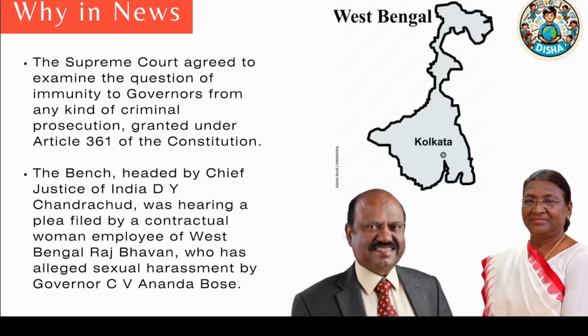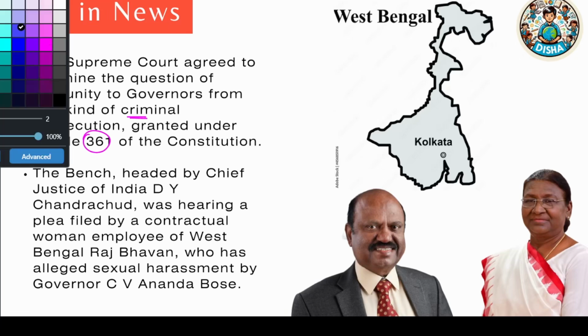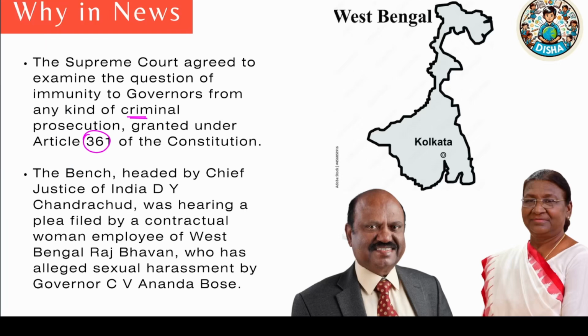So why is it in news first of all? The Supreme Court has agreed to examine the question of immunity to governors from any kind of criminal prosecution, granted under Article 361 of the Constitution. Article 361 basically says that until and unless a governor or a president is serving the term in the office, he cannot be prosecuted criminally by any court. So we'll see this.